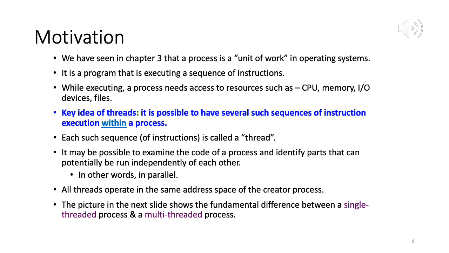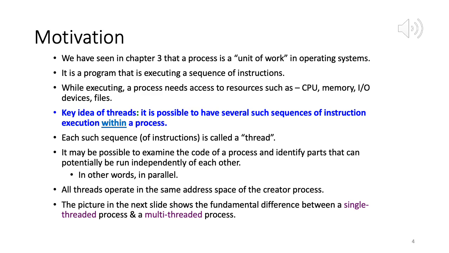Now whenever within a process we create multiple threads, we'll soon see how to create those, we note that all those threads share the same address space of the creator process. So all threads operate in the same address space of the creator process. The picture in the next slide shows a fundamental difference between a single threaded process and a multi-threaded process.